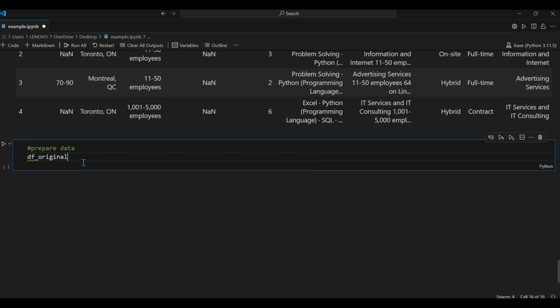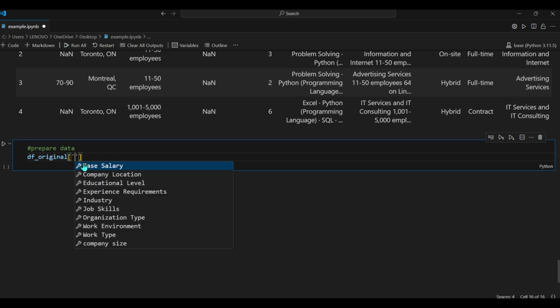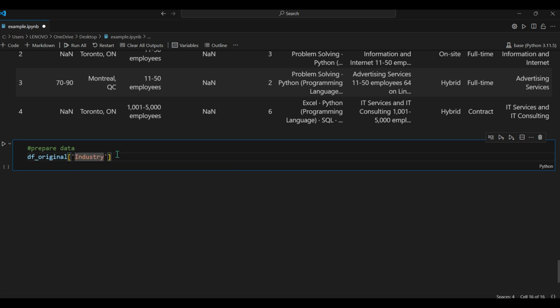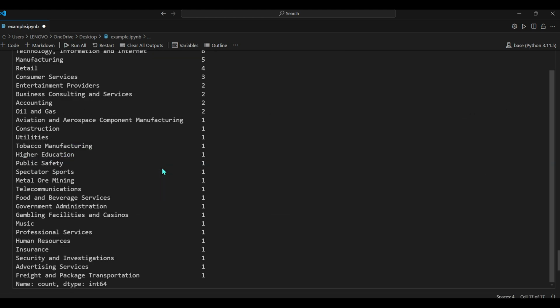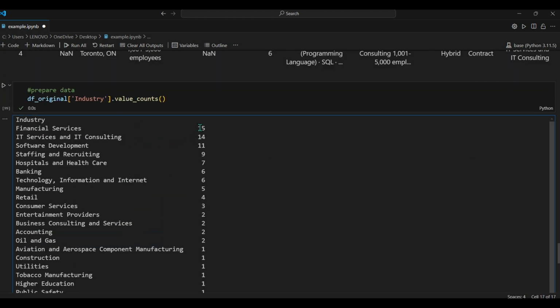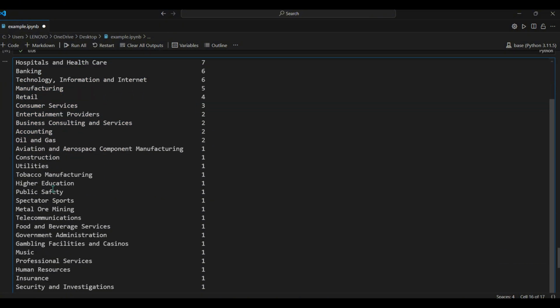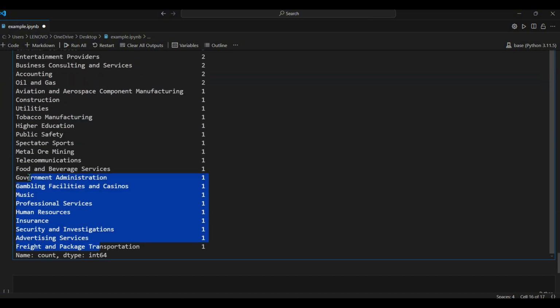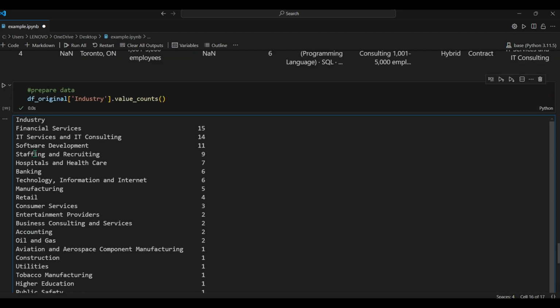So I will call df_original, get the industry column that we just created, and use the value_counts function. This counted for us. Make sure we don't have any duplicates. Yeah, looks fantastic to me.